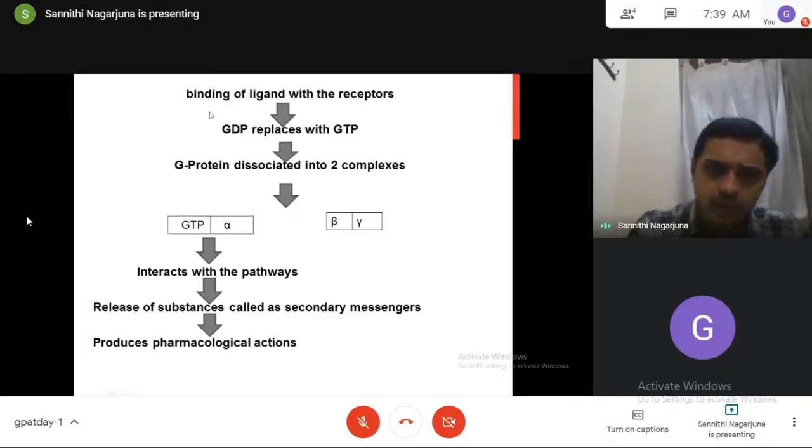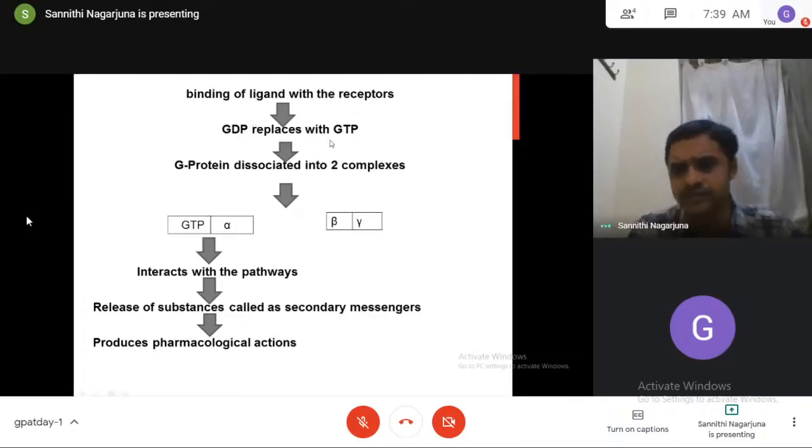So the guanosine diphosphate is replaced with guanosine triphosphate. GDP to GTP means the lower energy was replaced with higher energy. Because of this high energy, the G protein dissociates and breaks down into 2 complexes.